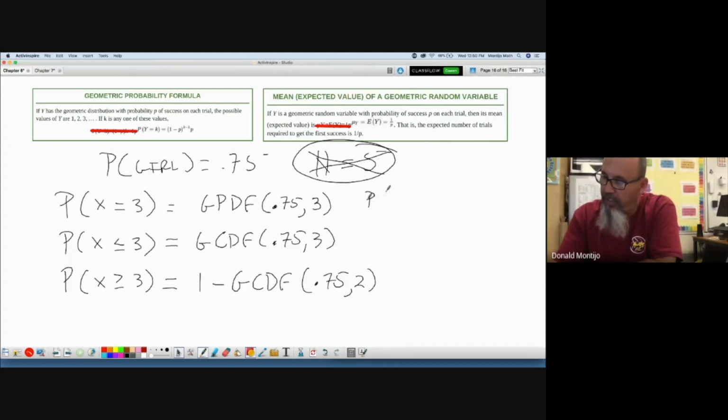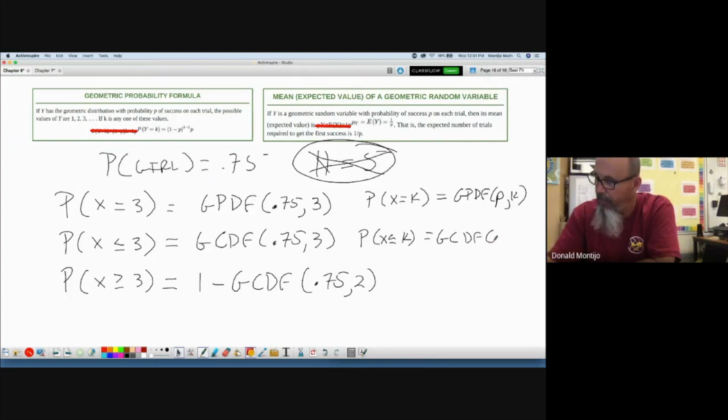So let's put this in a formula for us. The probability that X equals K or N, either way, is geometric PDF of P, comma, K. What if I want to do the probability that X is less than or equal to K? That's geometric CDF of P, K. You can think of K as X or whatever you want for geometric.